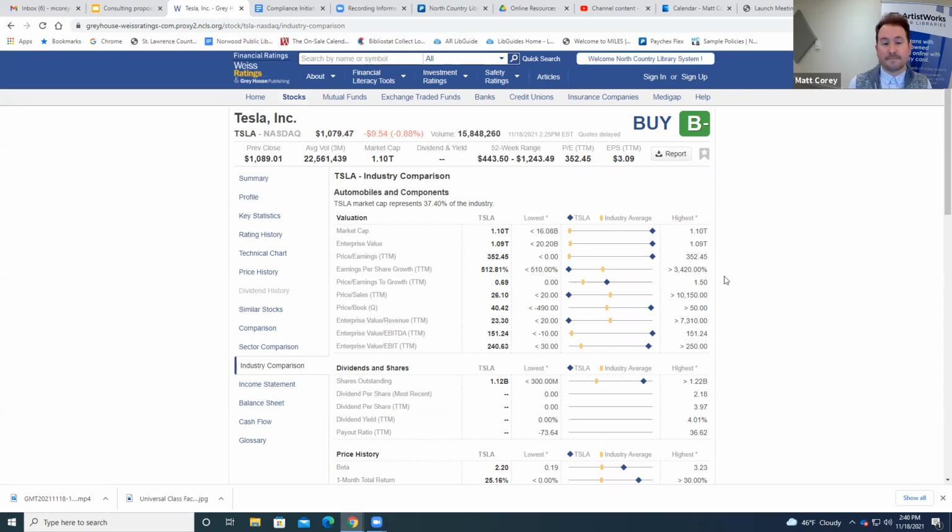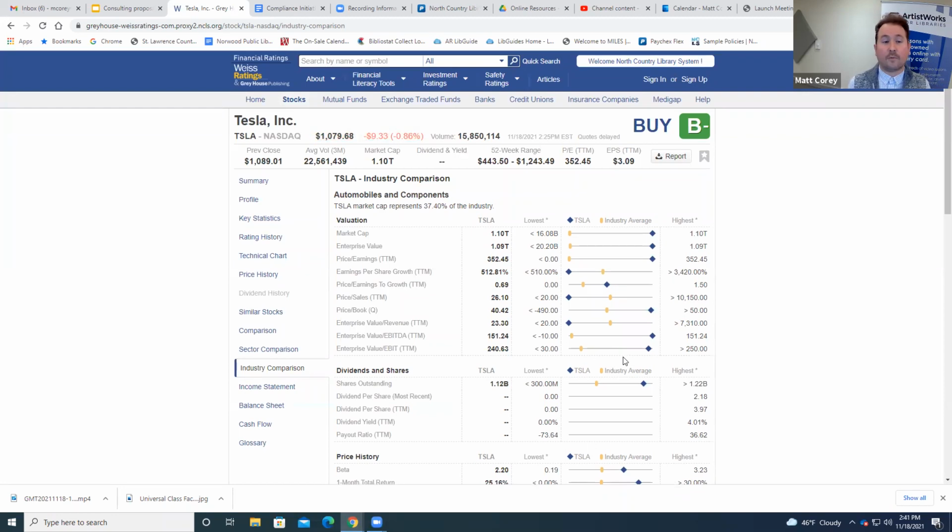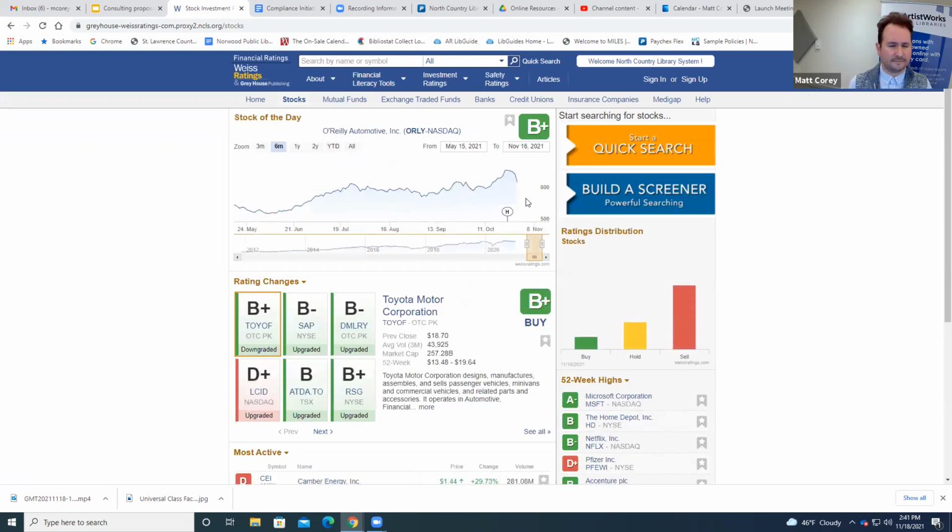Now, Tesla is obviously a little bit more of an anomaly of a company. So where they fall is going to be different than the industry average, probably vastly different. But that's, again, more excellent information that typically is not available just for free. So I'm just going to click back on the stocks thing here.